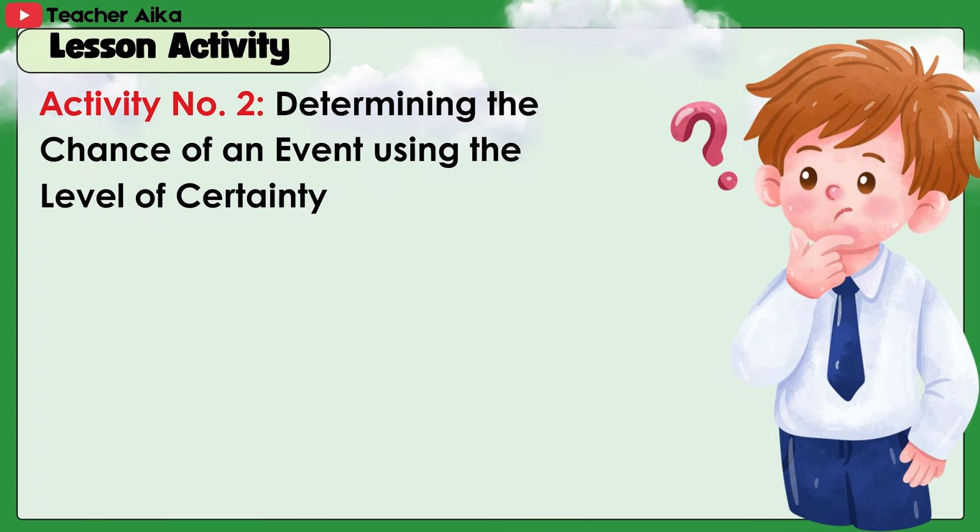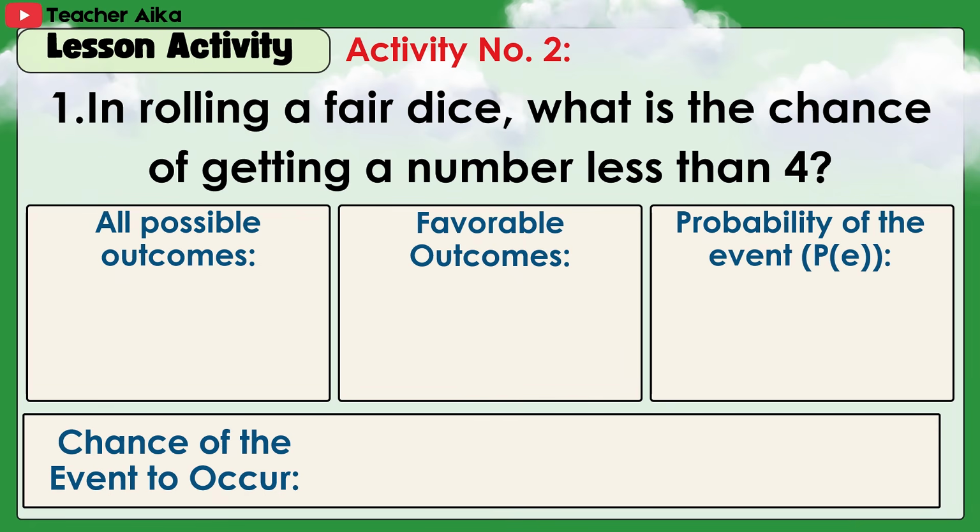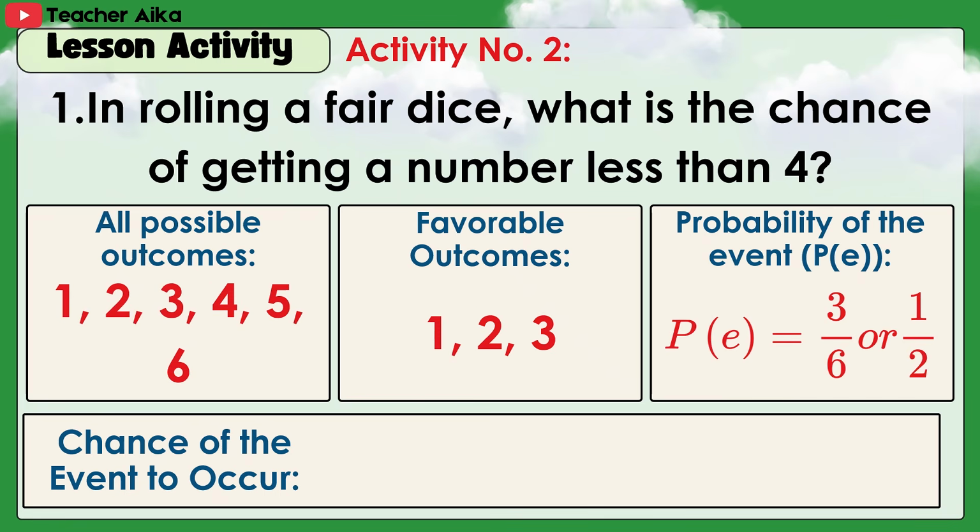Activity number 2, determining the chance of an event using the level of certainty. A. Calculate the theoretical probability of the following event to occur and determine its chance to happen based on the level of certainty. 4 points each item. 1. In rolling a fair die, what is the chance of getting a number less than 4? Answers. Chance of the event to occur? Equally likely.